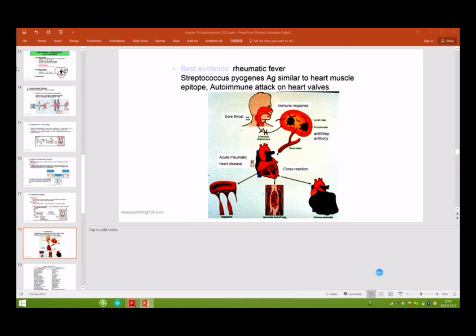Because this epitope on the bacteria is similar to the heart glycoprotein, after the immune system responds to the invader, it can also recognize self tissue, causing a cross reaction and heart damage. So we call this acute rheumatic heart disease. Do you know this disease? Okay, it always happens in children.